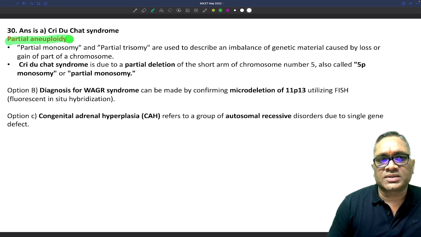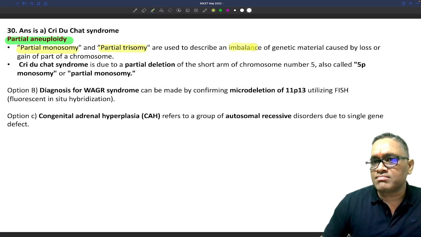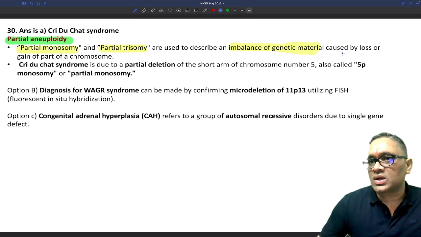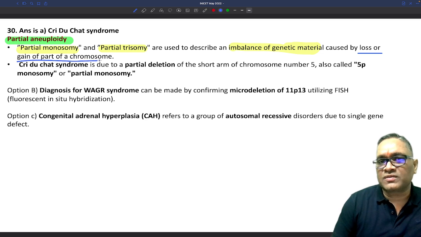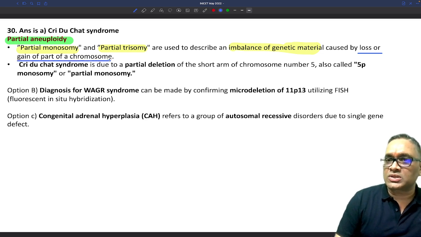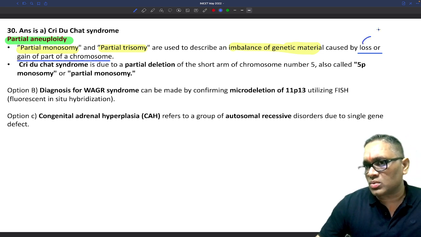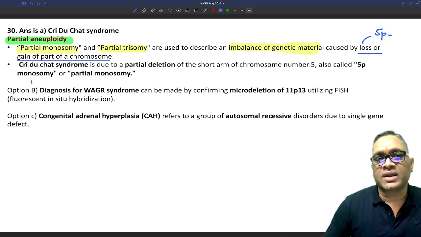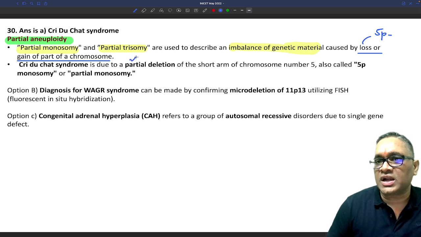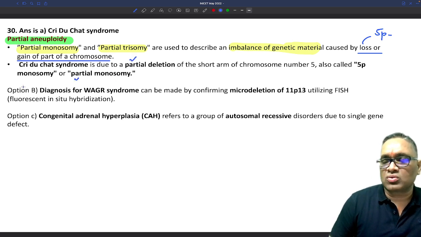Partial aneuploidy is also known as partial monosomy or partial trisomy, right? It is an imbalance of genetic material caused by loss or gain of part of a chromosome. So it can be loss or gain. In Cri-du-Chat syndrome, you will remember there is a 5p deletion, so there is a loss of genes. So Cri-du-Chat syndrome is a partial deletion, a partial monosomy or partial aneuploidy, right?